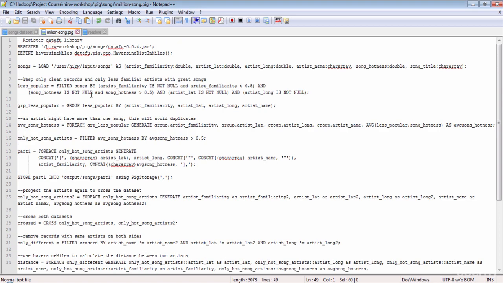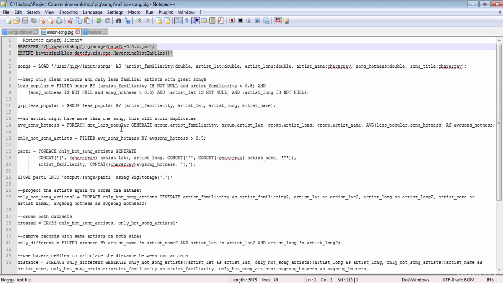I have broken down the script into two parts. In the first part of the script, we'll get the artists who are less familiar but have very good songs. We'll use the song hotness to determine whether the song is good or not. And of course, we'll use the value from the artist familiarity column to determine whether the artist is familiar or not. Artist familiarity and song hotness are floating point numbers with values between 0 and 1. For example, 0 for song hotness means the song is not that good or hot, but 1 means the song is super hot or good. Let's now dive into the script.